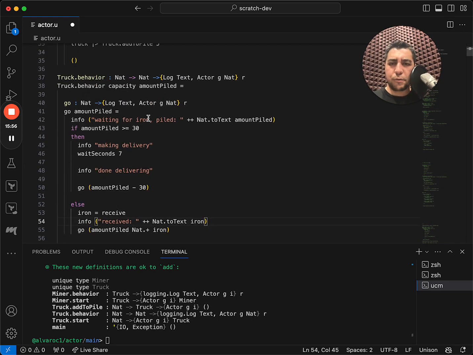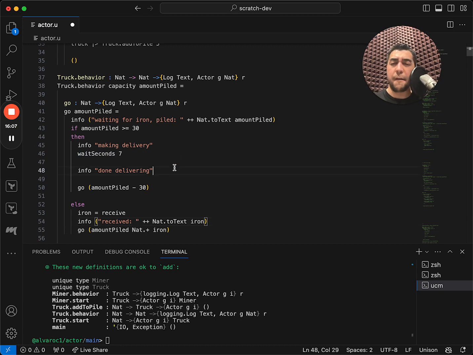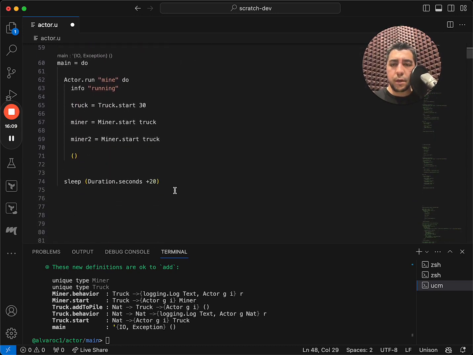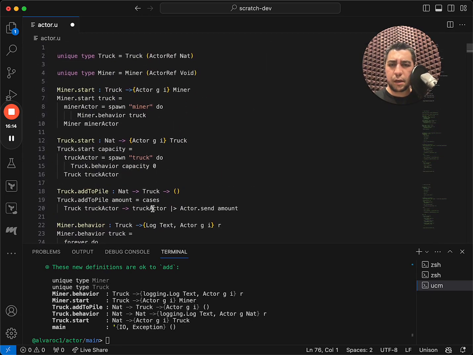So I like to do that because it makes it clearer what type of things change as the behavior of the truck is updated. Okay, so this to me looks a little cleaner.